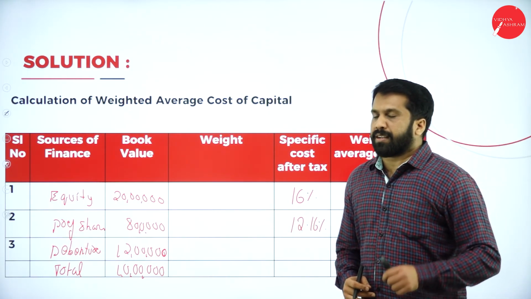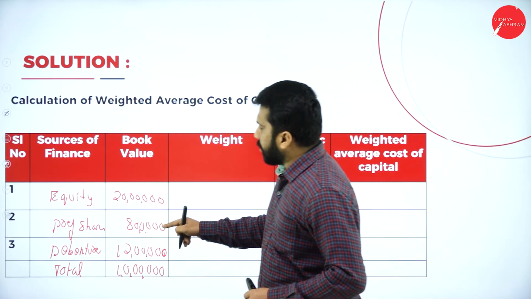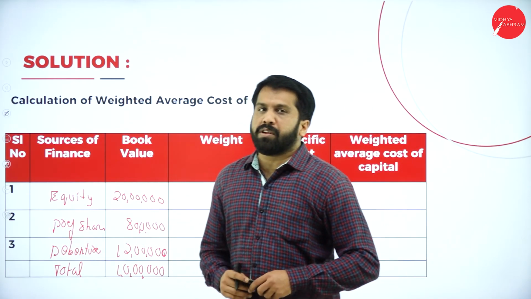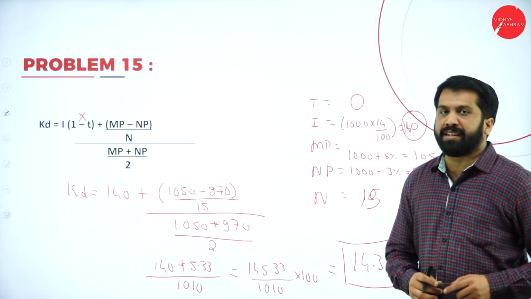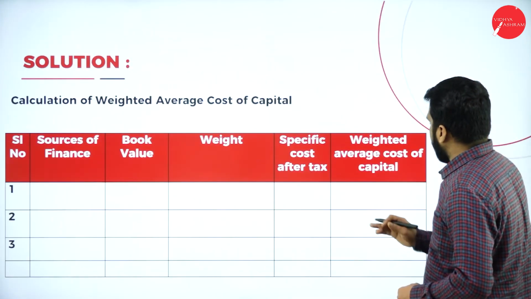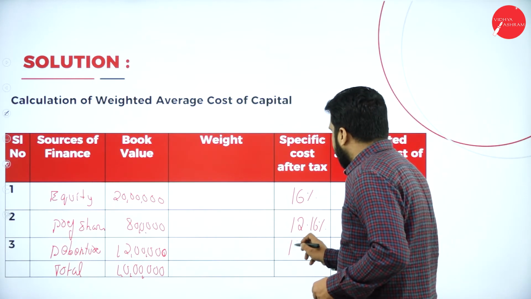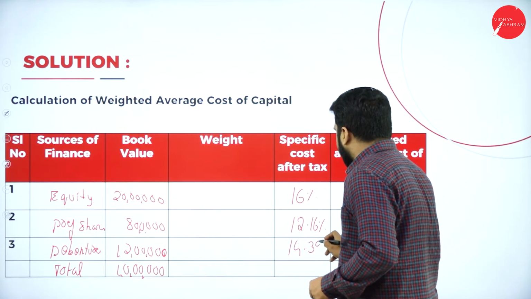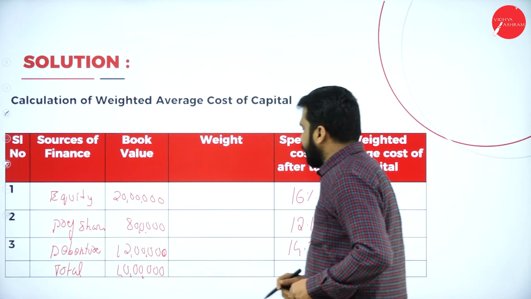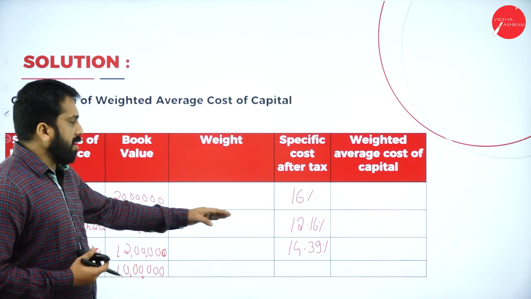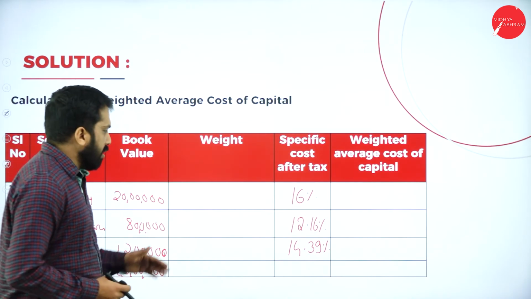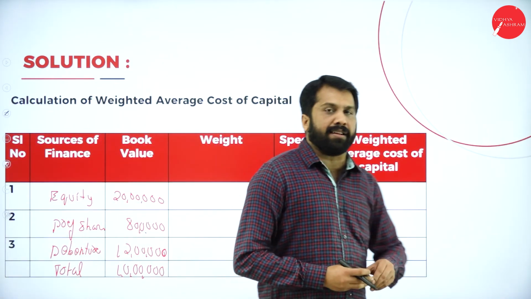The next part is your debentures. In debentures we got 14.39%. This will be your calculation. So these are the calculations we have done.